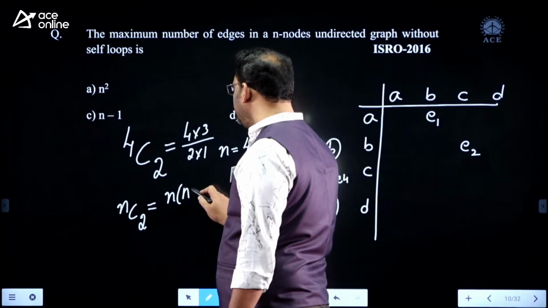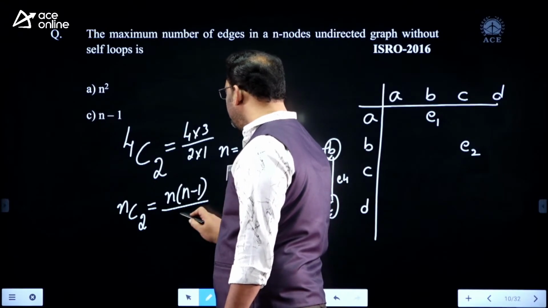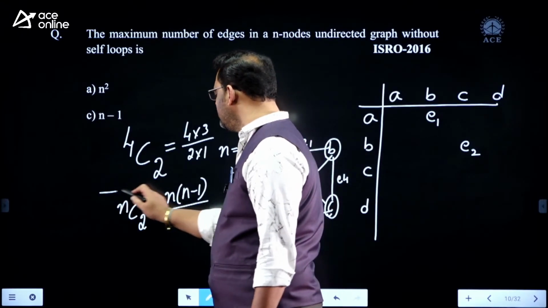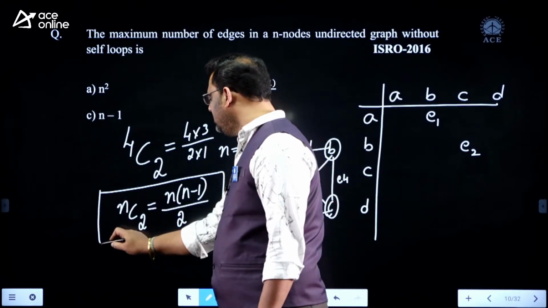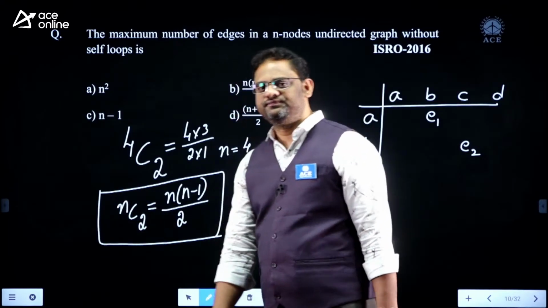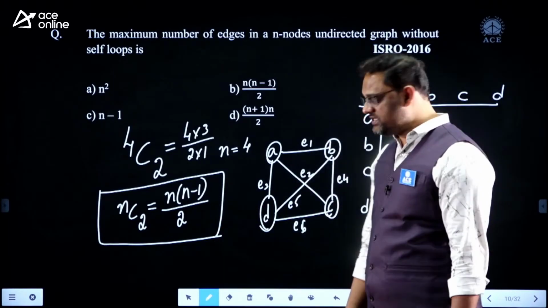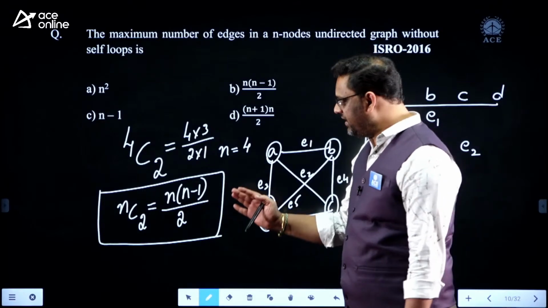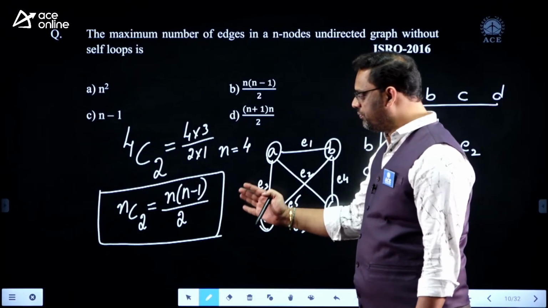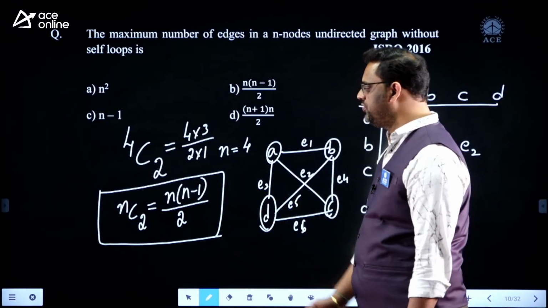NC2 is nothing but n into n minus 1 by 2. My dear, this is the most frequent question in our ISRO examination. He touched this area 3 to 4 times. That is why I am giving the proper explanation to this question. I hope you got it.